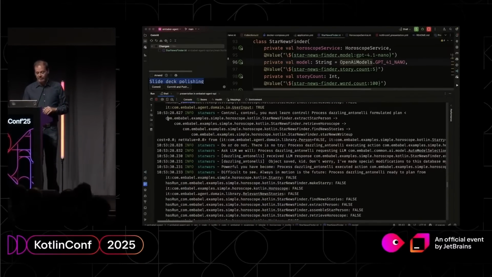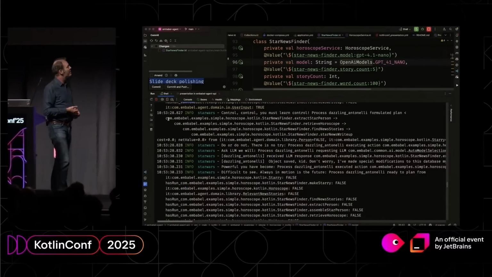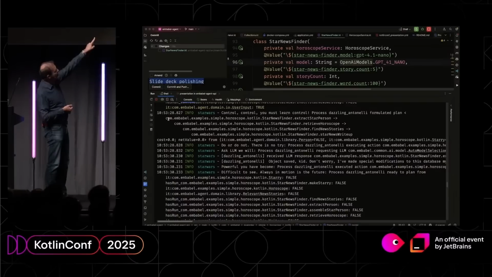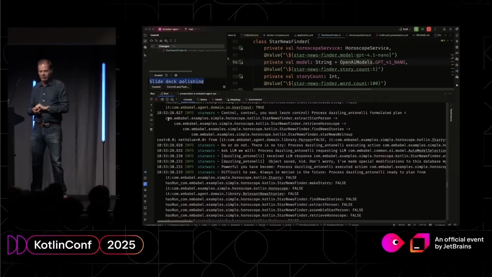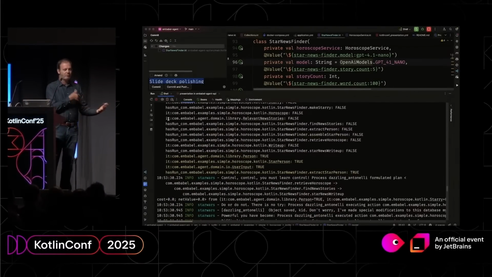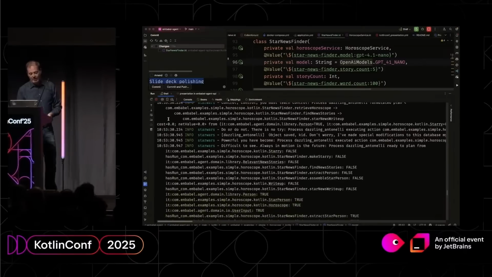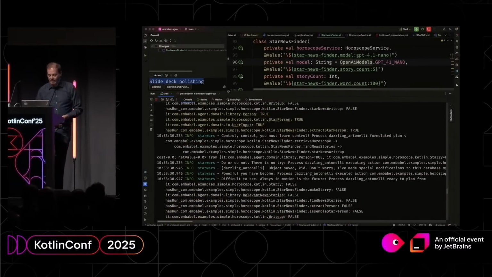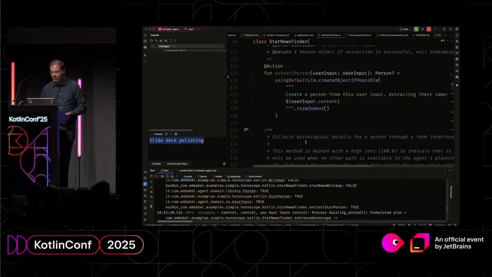And it has created a plan that says, okay, from here, I think I can extract a star person from user input, I can retrieve horoscope, I can find news stories, and I can do star news write-up. And that just went straight through because all of those side effects were correctly achieved. So let's see what these actions look like in code.